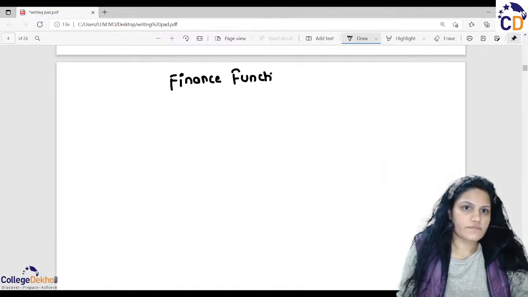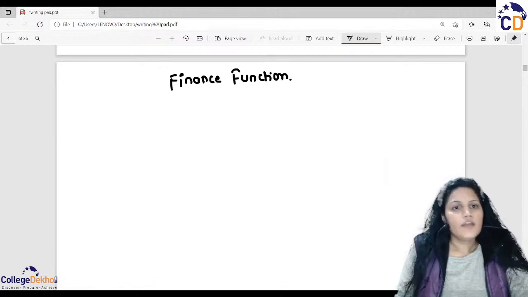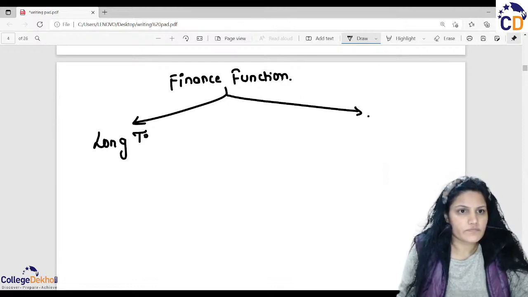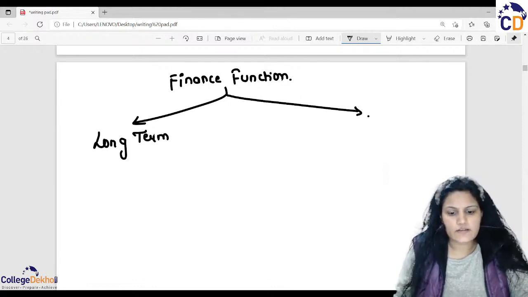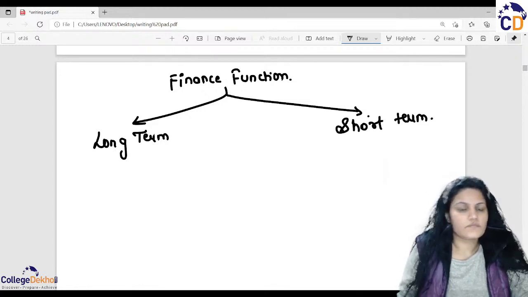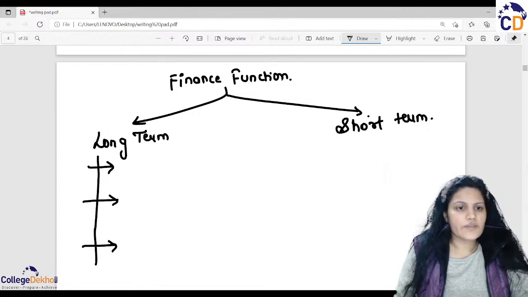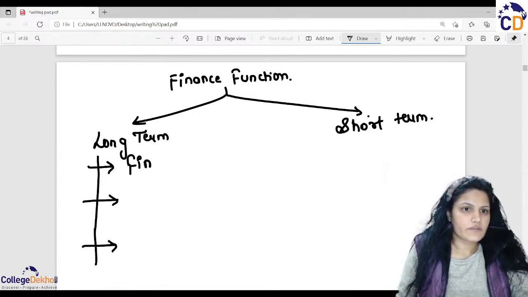Finance function. It may be understood in two ways. One is long term, second is short term. Under long term, we have three terms. First one is the financing decision.